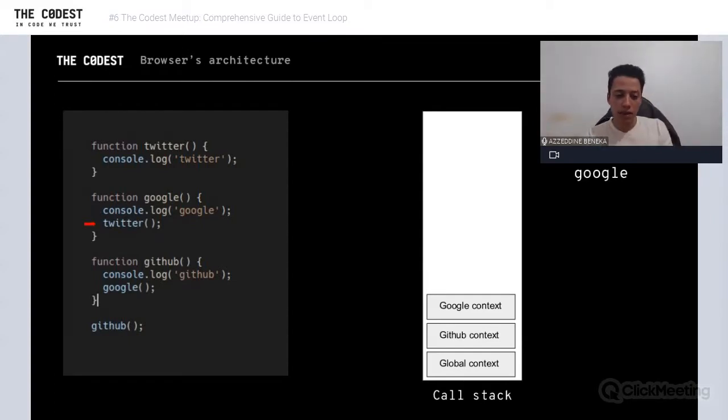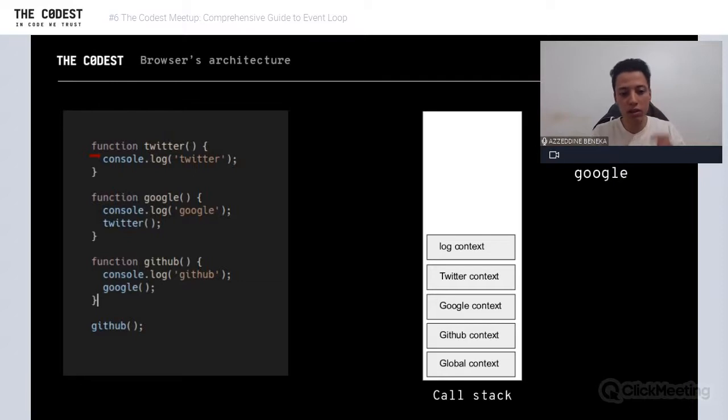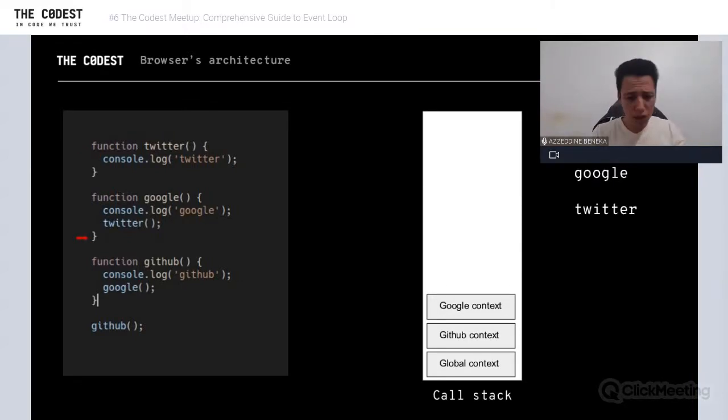Then we pop that. We have Twitter. Calling Twitter will create a new frame. You see? So here is this frame, and now we have to execute the Twitter instructions. For example, we have the console log. We create a log context, log Twitter, and remove that frame from the call stack. Now we are back in the Google context, but there is no task after the Twitter function. You see, we have nothing.